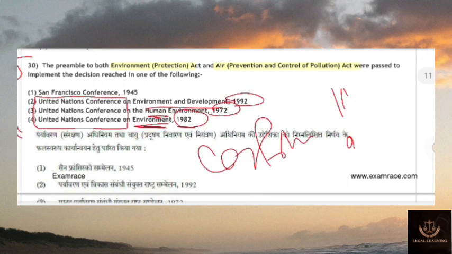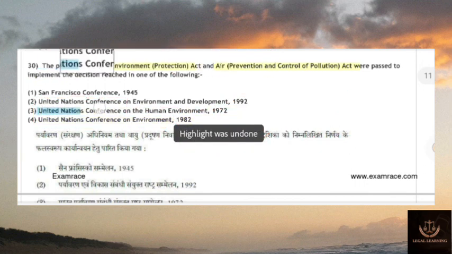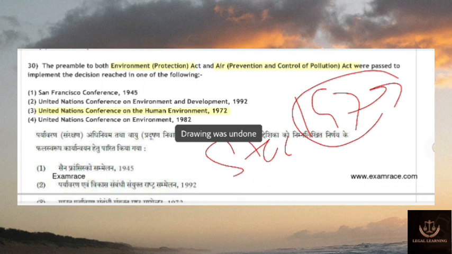The answer is C. It is the Stockholm Declaration. The answer is United Nations Conference on Human Environment 1972. It is the Stockholm Declaration. 1972 is the Stockholm Declaration. Done. So this is all about this video.